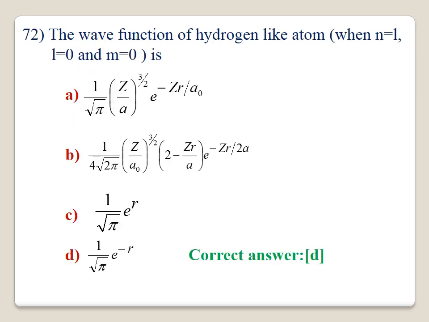72. The wave function of a hydrogen-like atom when n equal to 1, l equal to 0 and m equal to 0. Option D is correct. 1 by root pi e power of minus r. This is the wave function of a hydrogen-like atom when n equal to 1, l equal to 0 and m equal to 0. Option D is correct.